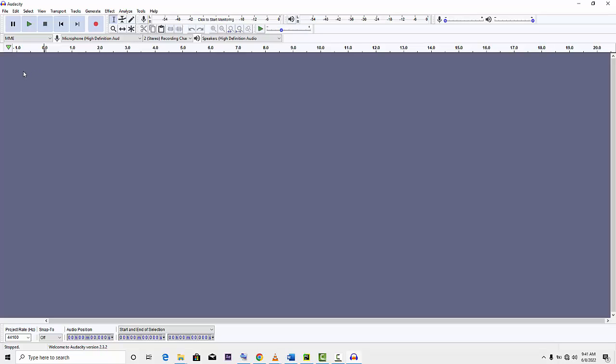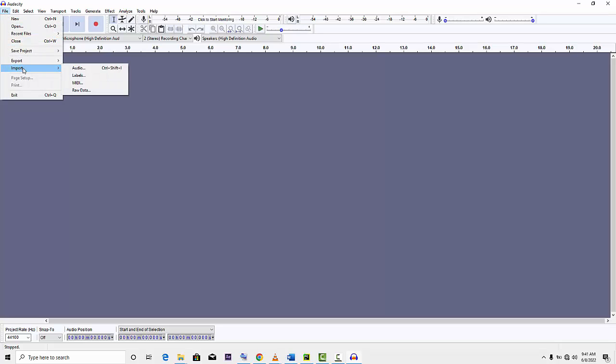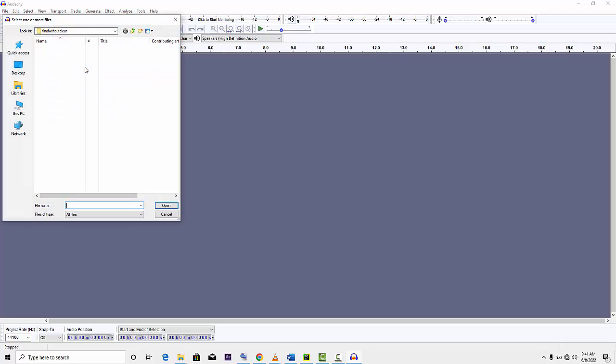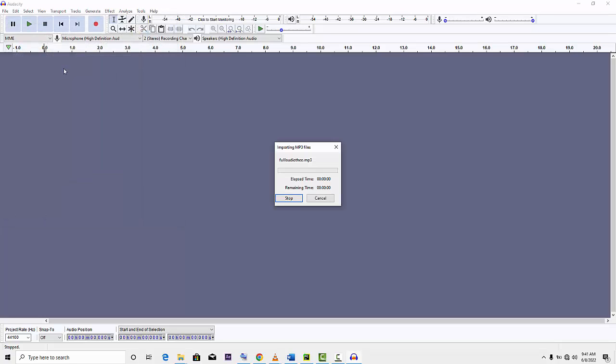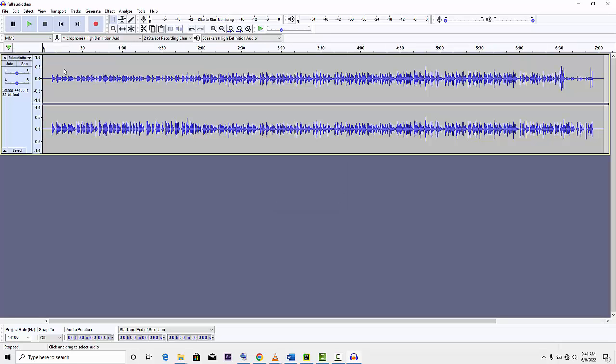So the first thing I have to do is to import by clicking on File and move to Import. I import the audio that I want to remove its background from. So let's assume I have an audio here that I want to remove its background. So let's say this is my audio that I want to remove the background noise from.